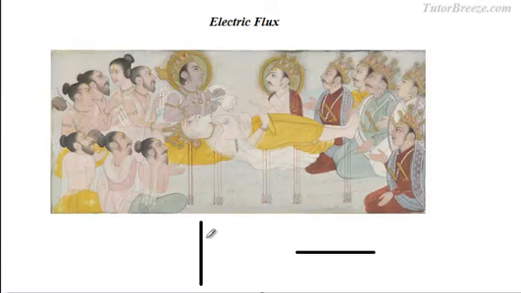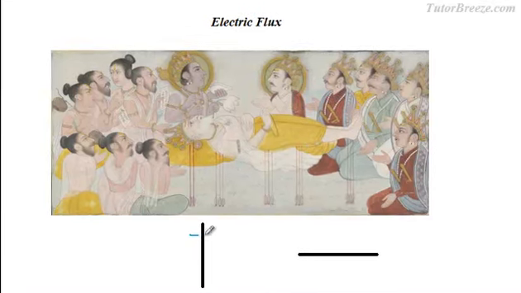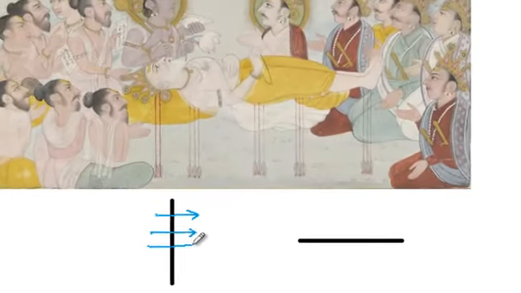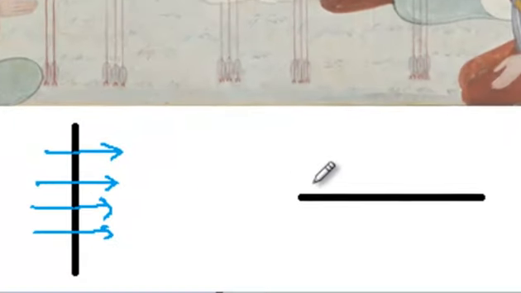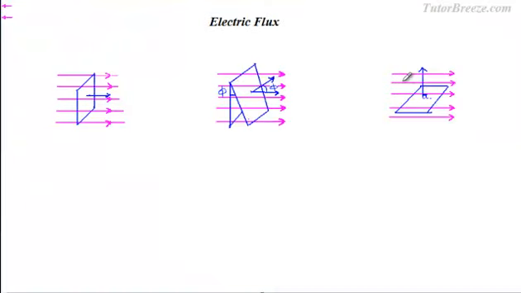Now, do you think more arrows hit Bhishma Pitama while he was standing or after he had fallen down? The answer would obviously be while he was standing straight. Now, let's think of these arrows as electric field lines and say we have an area which is placed over here and electric field lines are incident on this area. You can see that maximum field lines cut the area when it is placed like this rather than when it is placed in this way.